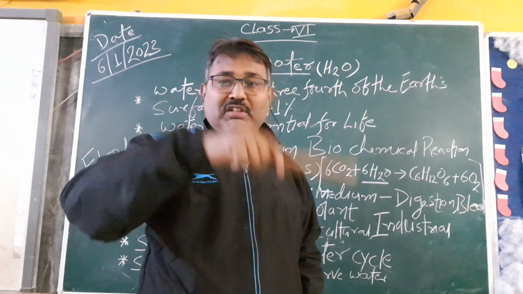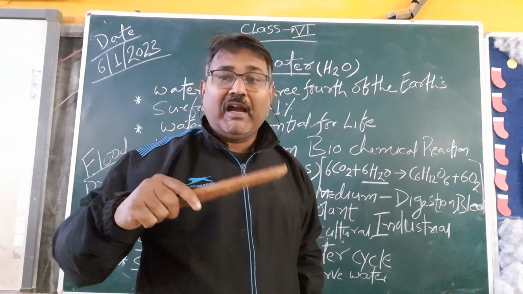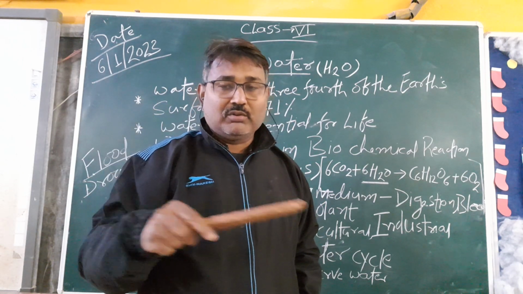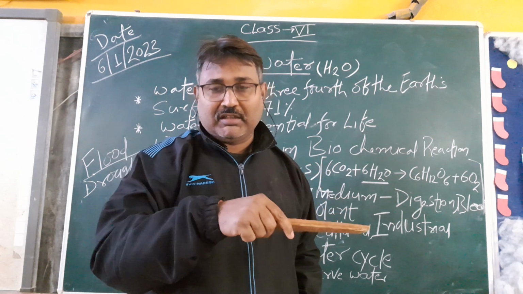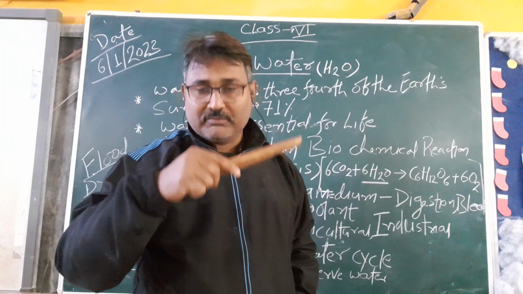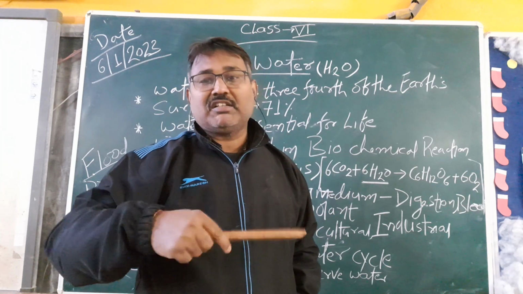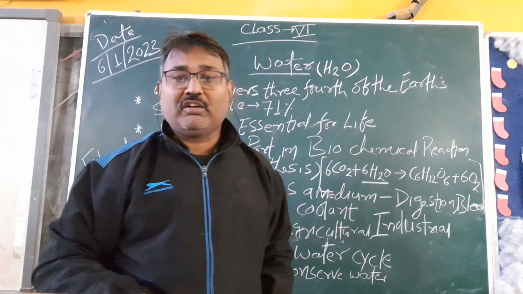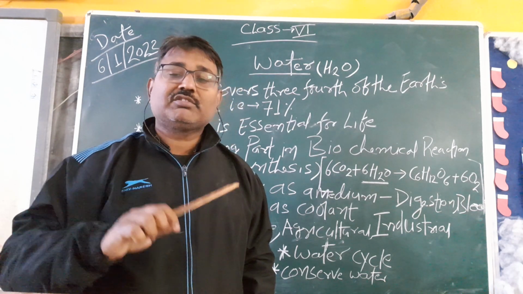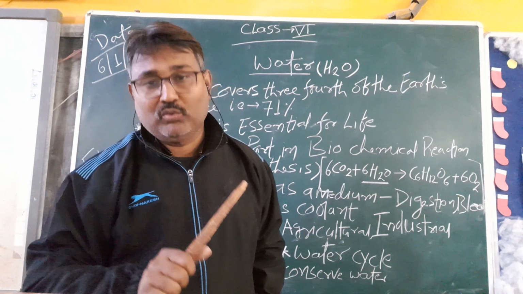The plant kingdom also releases water molecules. When you are playing in the ground, and after getting tired, you feel some unrest, then you go into the shade of a plant. Then you experience coolness, you feel relaxed. How?